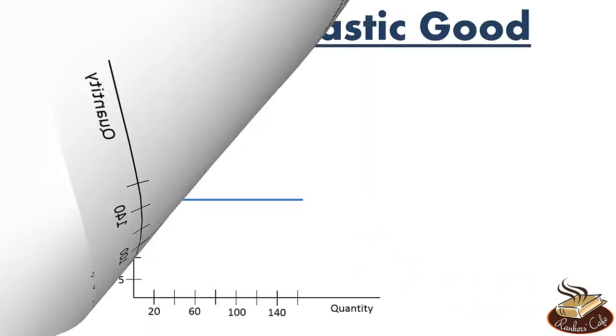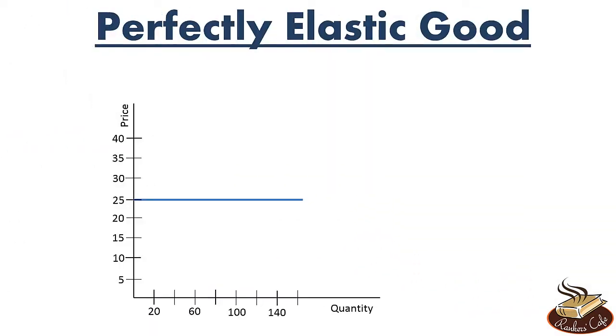Now, a graph of a perfectly elastic good is shown. In this case, very small changes in price lead to a huge change in the quantity demanded. You can see that at this point, the consumers will buy any quantity. However, at a price above it, quantity demanded is 0, a very drastic change. And at a price below it, quantity demanded is infinite, again a very drastic change.